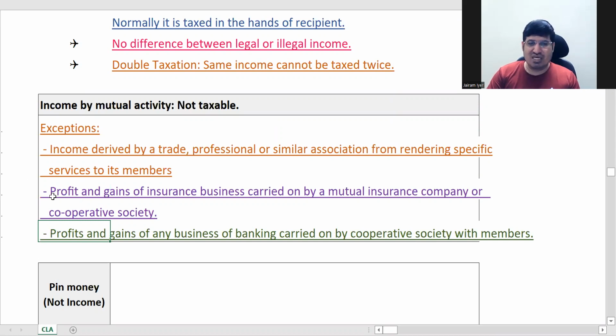Just remember these 3 exceptions. Income from mutual activity is not taxable, but has 3 exceptions. One is specific services. Second is insurance business of mutual insurance company. Third is business of banking carried on by cooperative societies. These 3 exceptions have been maintained because they are prone to profits.